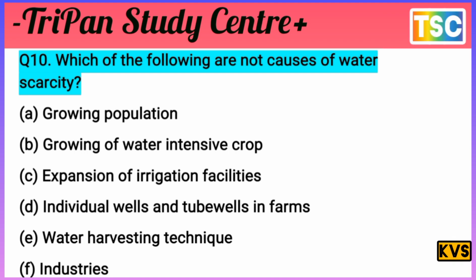So two answers are correct here: E and F. You write down E and F. That is the most important answer for this question. E and F are not causes of water scarcity. That's important here. And let's see the next question.